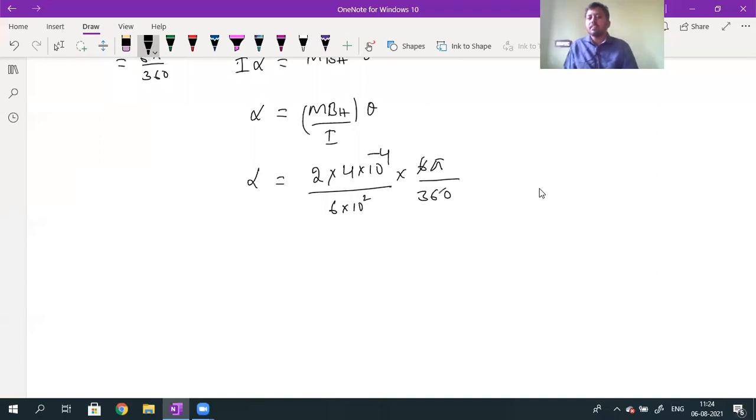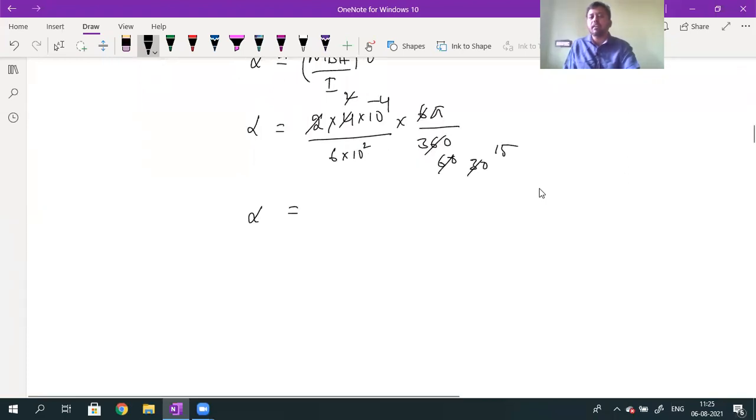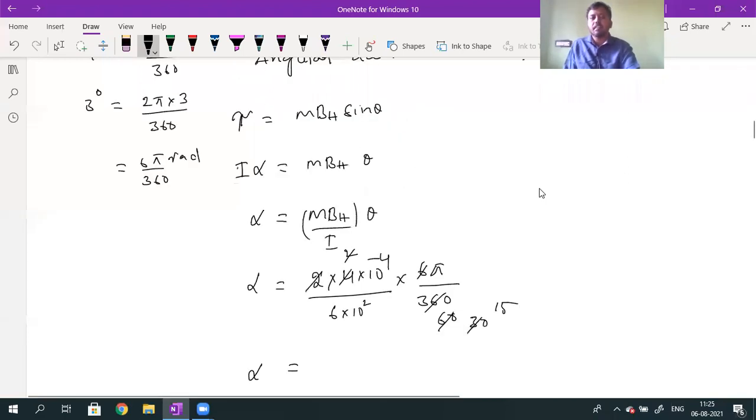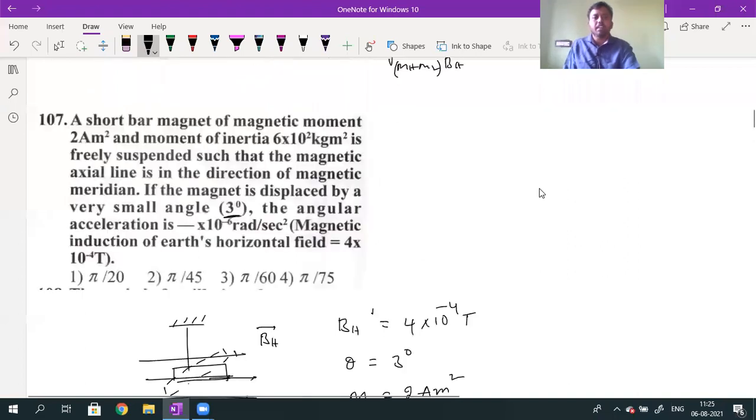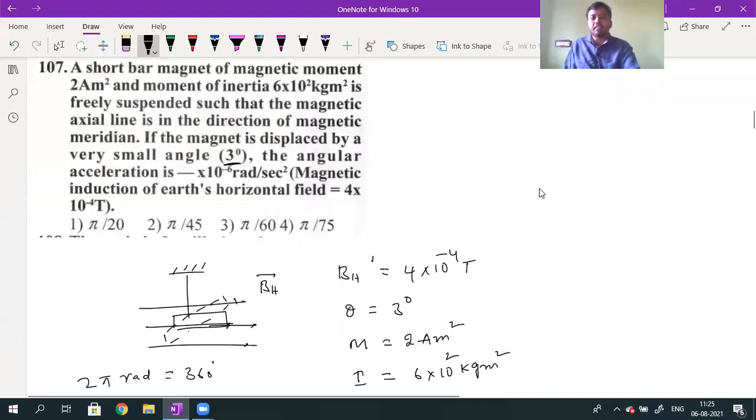6 ones are 6, 6 sixes are 60, here I will get... So you have to simplify this. Still, what is the term that will be left here? Again 2 ones are 2, 2 thirties are 60; again 2 twos are 4, 2 fifteens are 30. What is left? The numerator value will be given by 15 into 6. So the final answer value will be pi divided by 60.